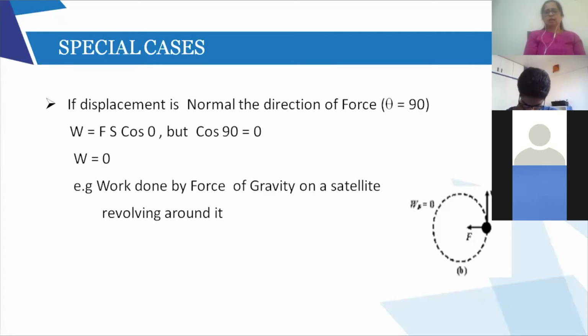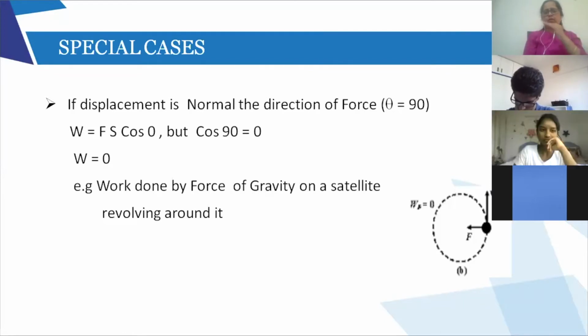If I ask another example, you can see that when a plane is going straight, an aeroplane is moving, and the force of gravity is trying to pull it down. Even in this case, the work done is supposed to be 0. Work done by whom? Not the work done by the plane, but the work done by the force of gravity.